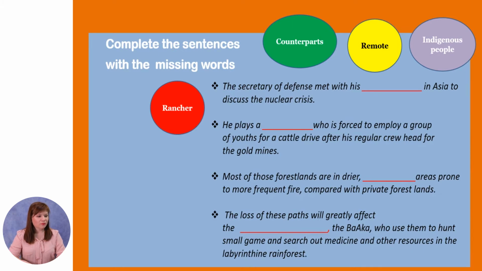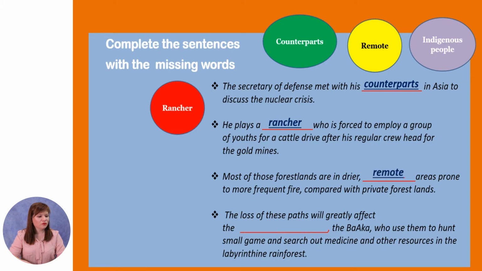The Secretary of Defense met with his counterparts in Asia to discuss the nuclear crisis. He plays a rancher who is forced to employ a group of youth for a cattle drive after his regular crew head for the gold mines.